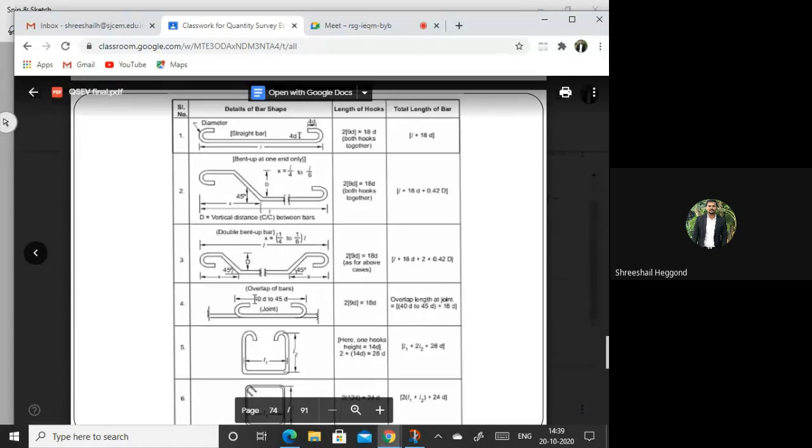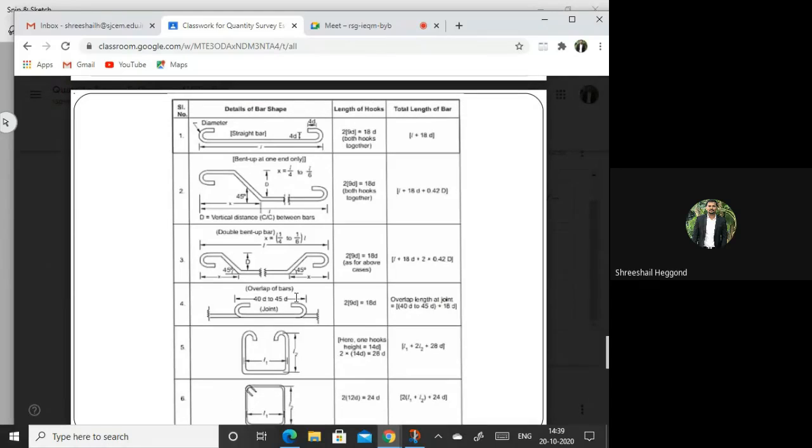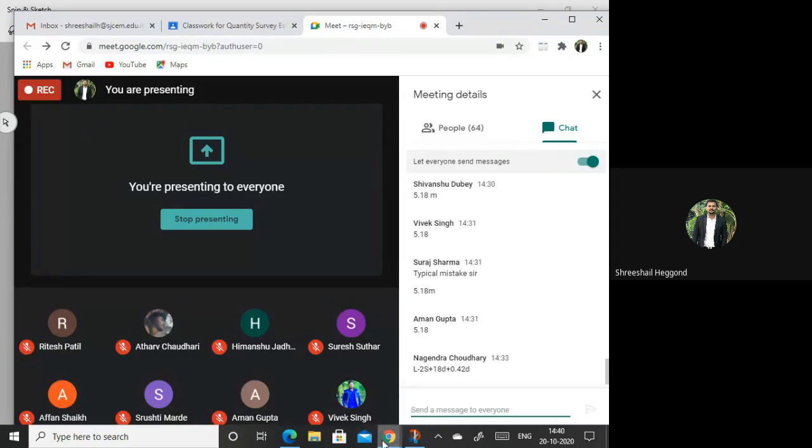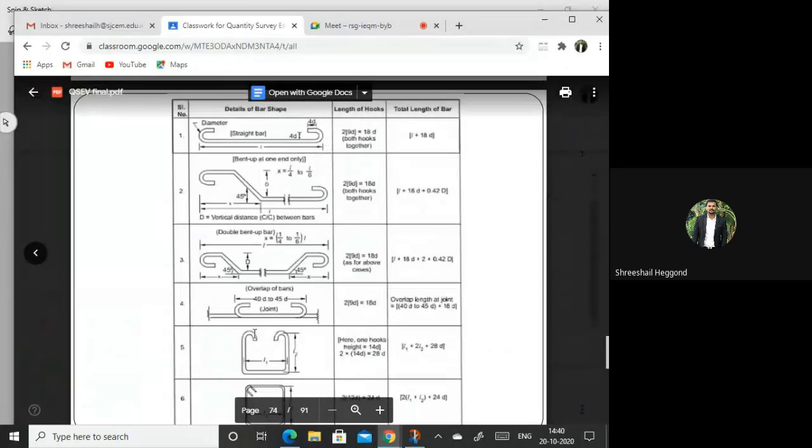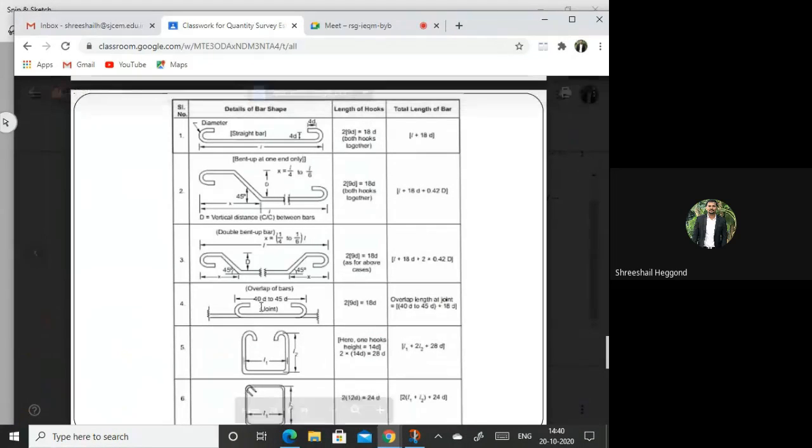And next, overlapping of bar. If there is overlapping of bar, then overlap usually will be given as 40D to 45D. Between 40D and 45D, overlapping will be given wherever you need to change the bars.